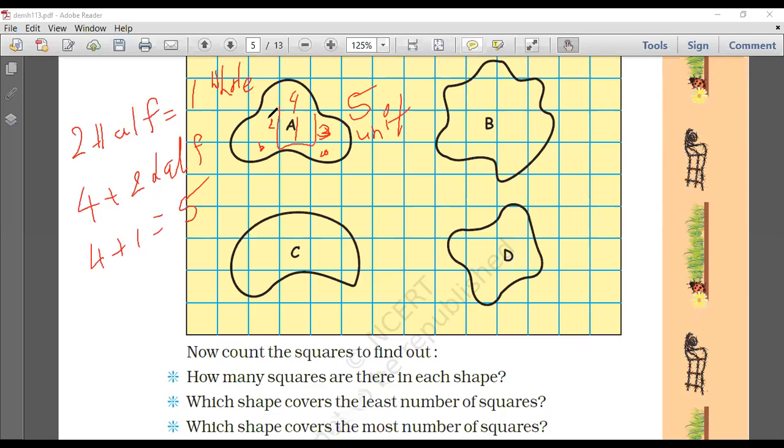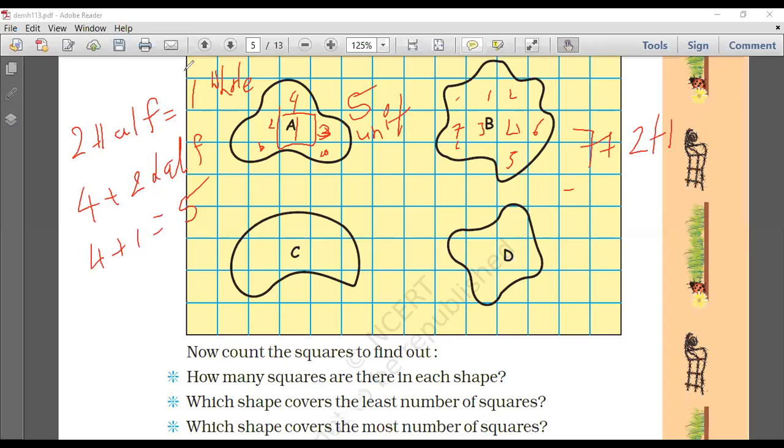One box, one square, is going to be 1 unit. Now in this case, 1, 2, 3, 4, then 5 also. This is also counted. This is also counted. 7. Now let's see if we can adjust some more. Okay, these two are very small. This one can be counted as a half, and this can be counted as a half. So 7 plus 2 halves, that is 7 plus 1 equals 8.